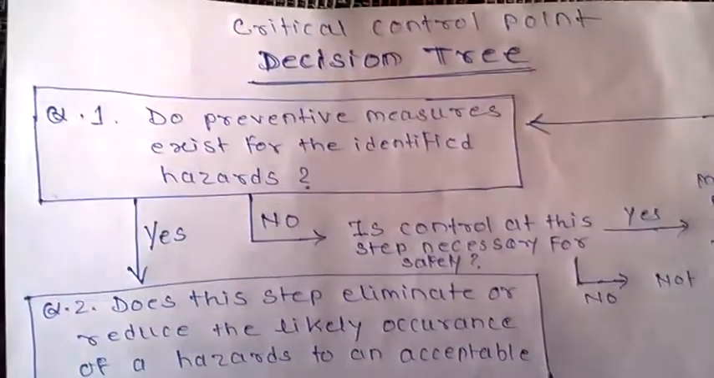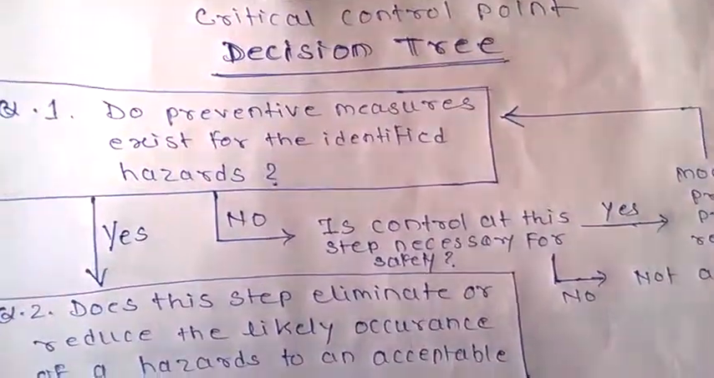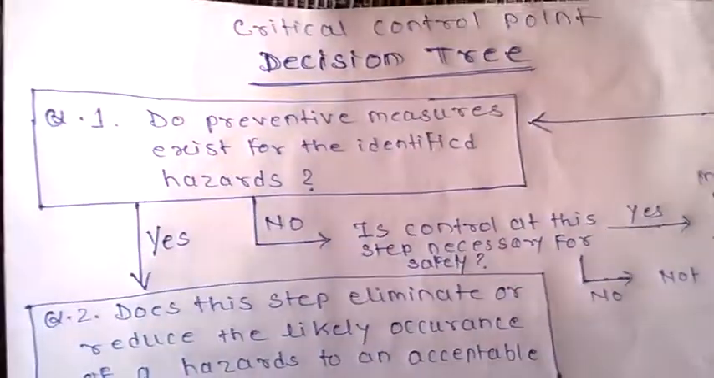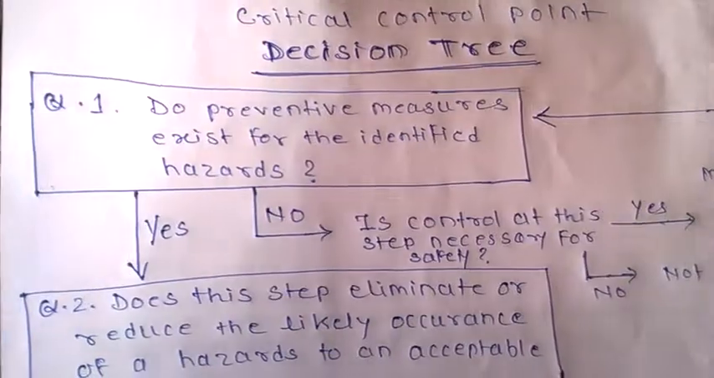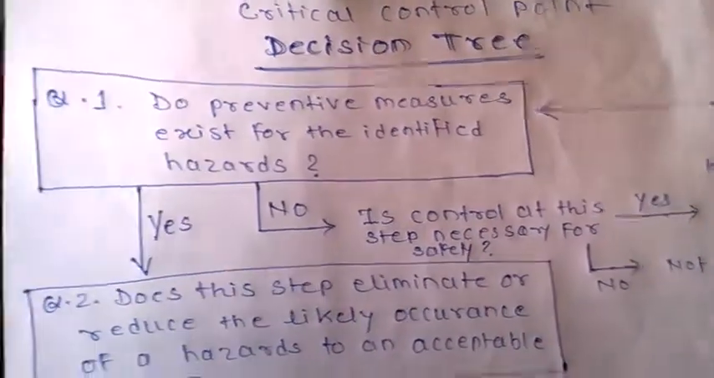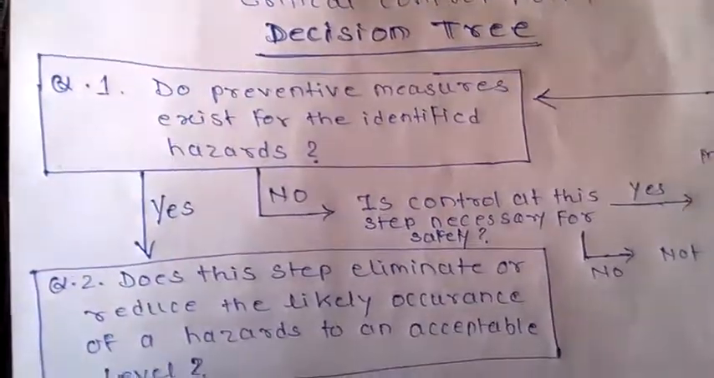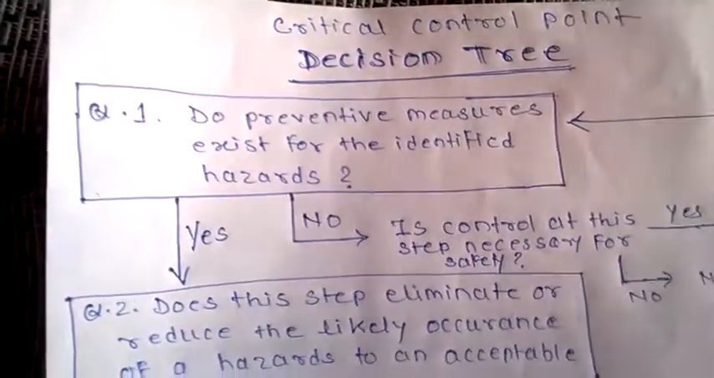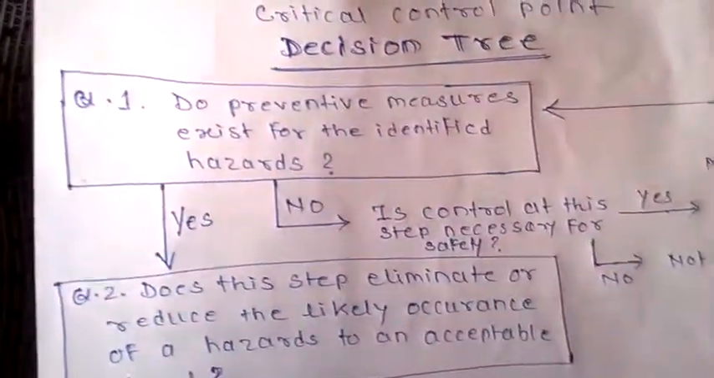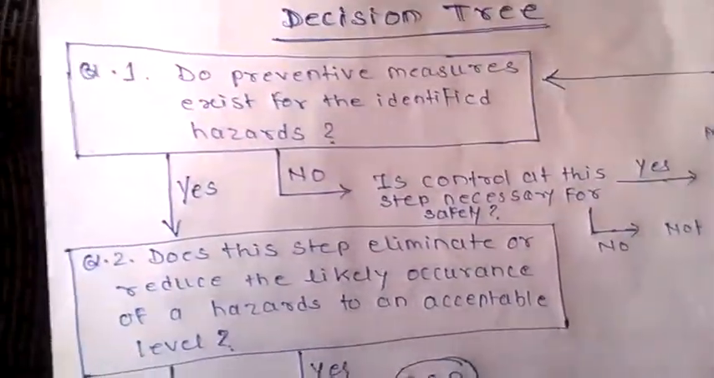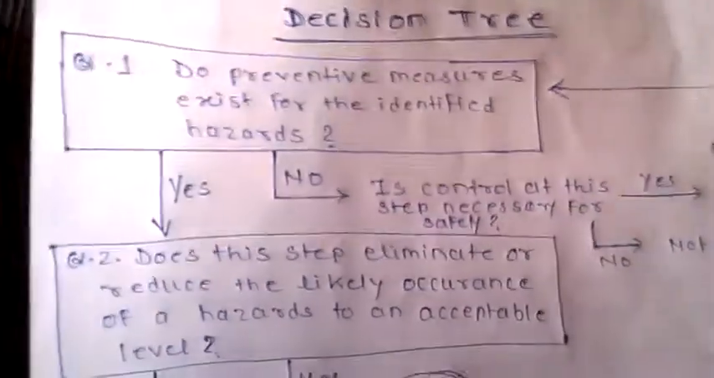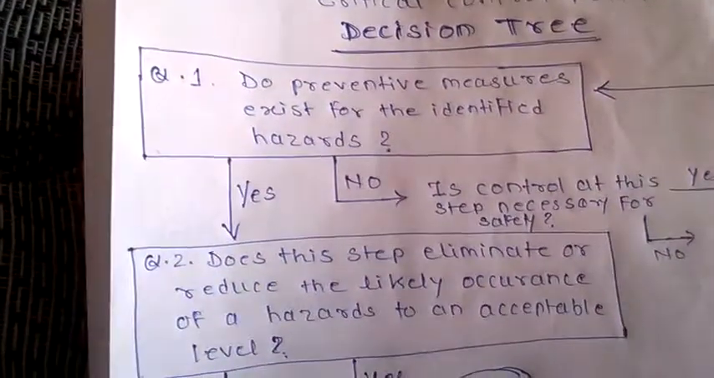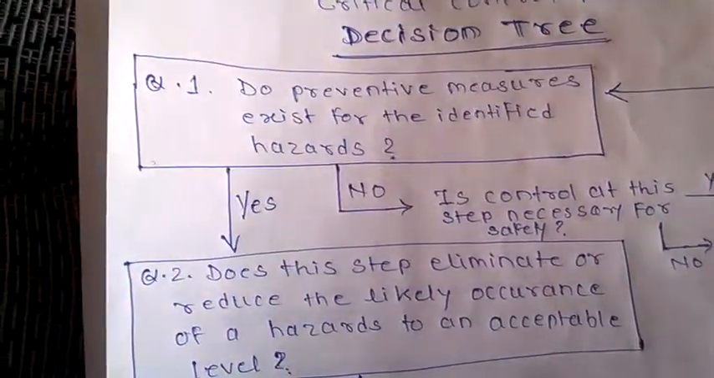Dear student, today we will discuss how to find out the critical control point for any hazard. As you are all aware, there are different hazards like physical, chemical, biological. But which hazard is critical or not critical, whether it is a CCP, we can find out by asking some questions which are developed for making the decision for any hazard.